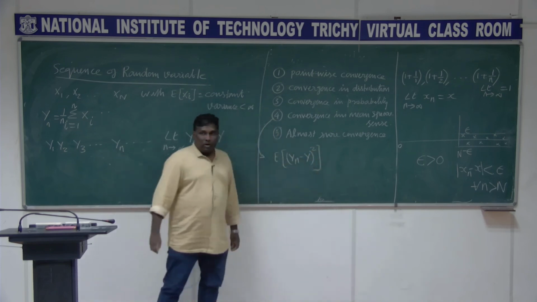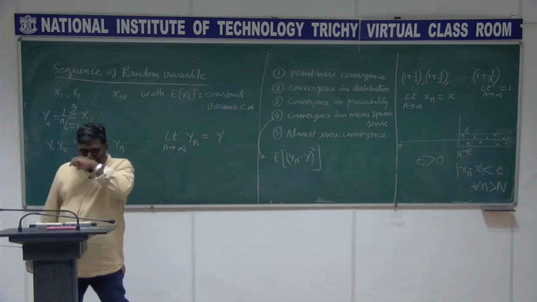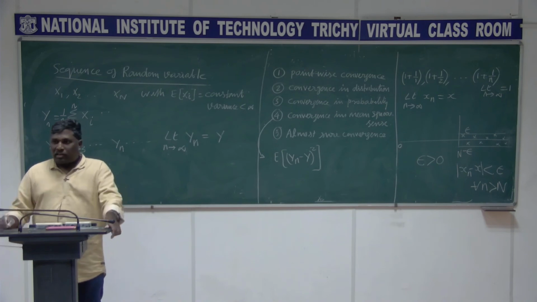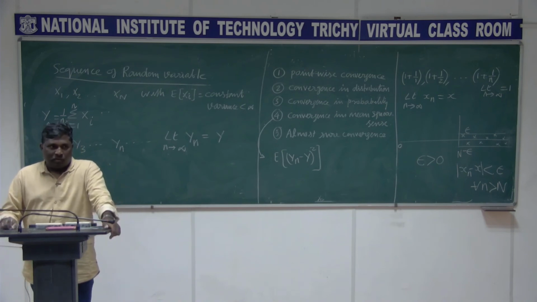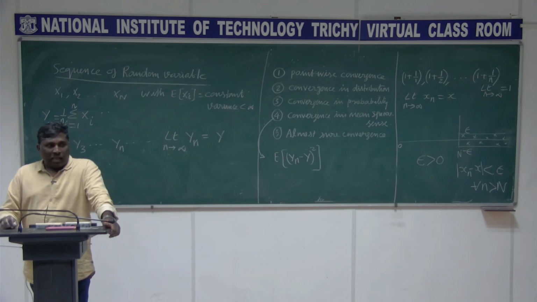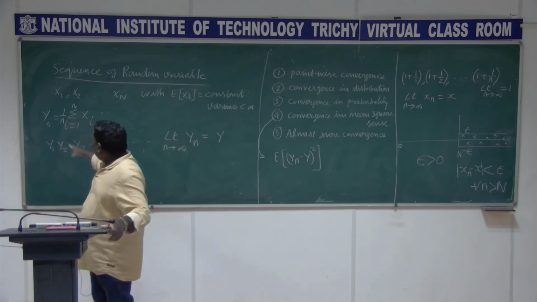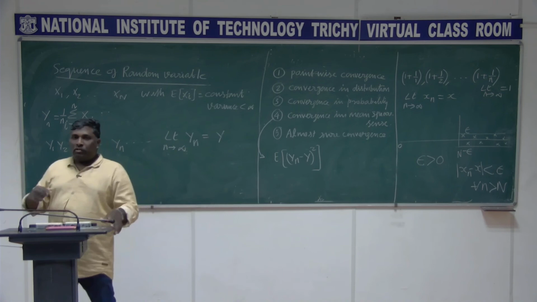You create a number. It is a number now, because it's an expectation value, right? So now I converted that sequence of random variables into a sequence of numbers.